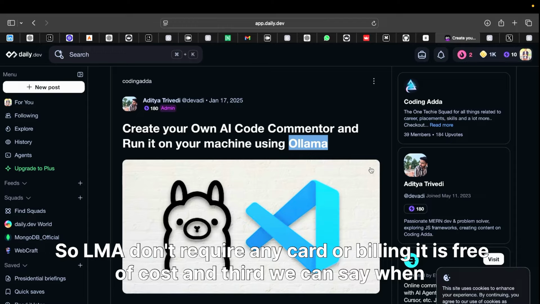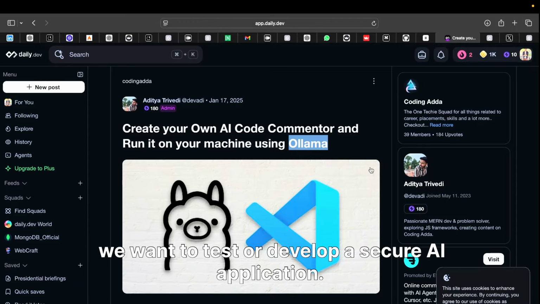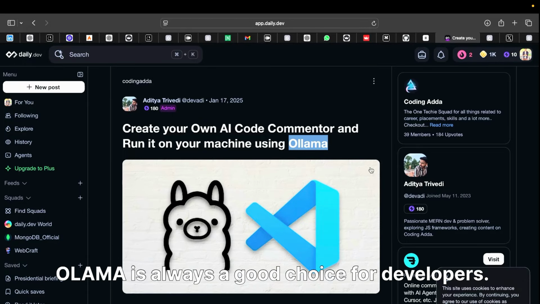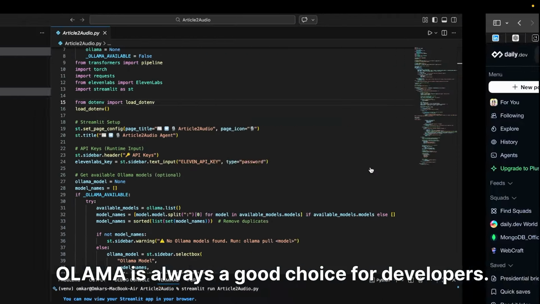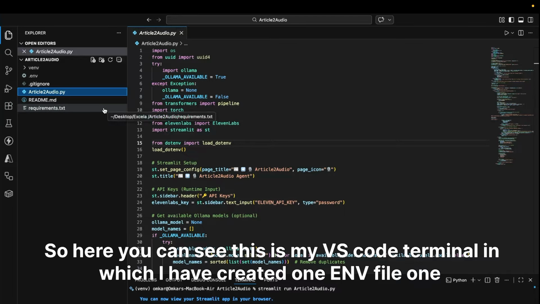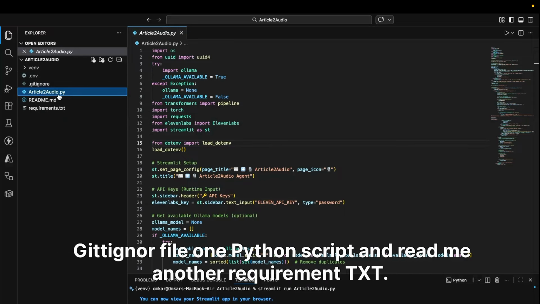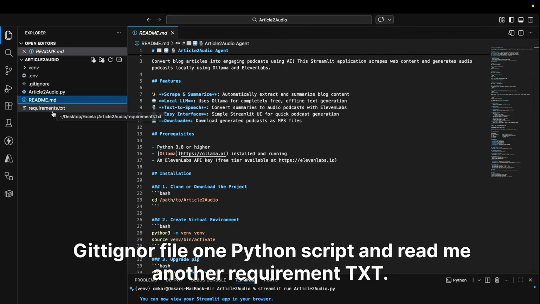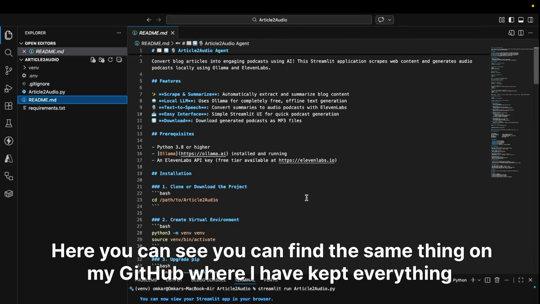And third, when we want to test or develop a secure AI application, Ollama is always a good choice for developers. Here you can see my VS Code terminal, in which I have created one env file, one gitignore file, one Python script, a readme, and a requirements txt.